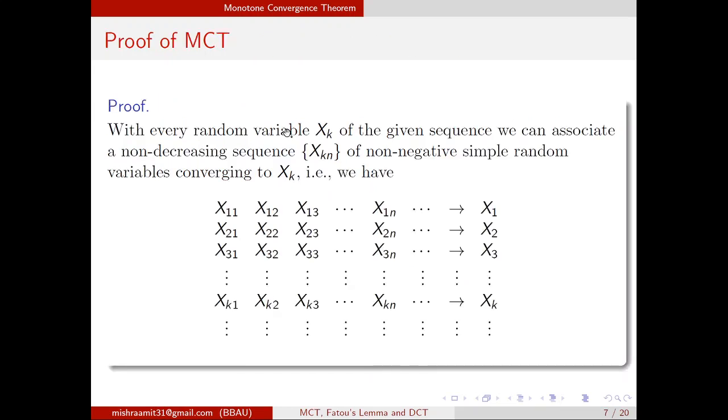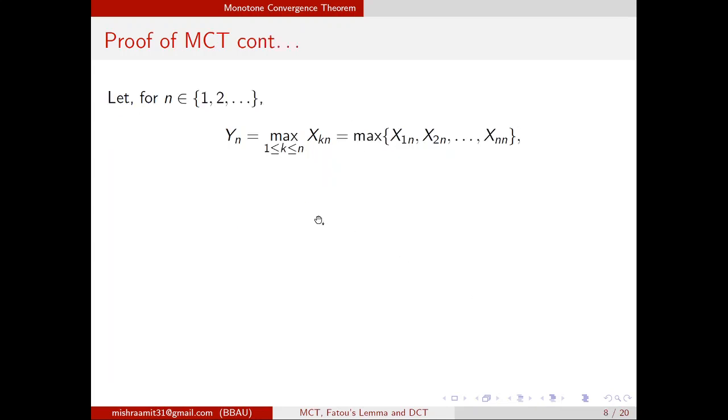So that means if you move from up to down, it is also increasing. So from left to right increasing, from above to down increasing. Now let yn be the maximum of xkn, where k belongs to 1 to n. That means it is the maximum of x1n, x2n, up to xnn.